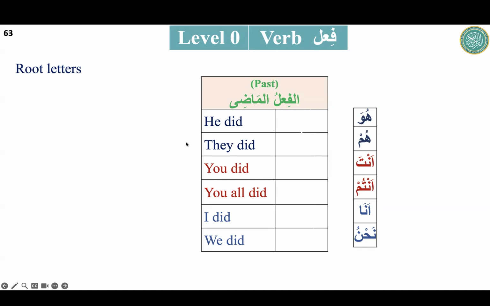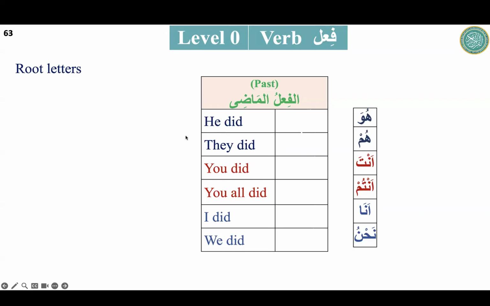Up till now, we already know the detached pronouns huwa, hum, anta, antum, ana, nahnu. If I know the Arabic term for did, I can make it with their help. But you will see something interesting here. There will be no need of two words. There will be a single word, a single verb, and that single verb will cover both things, the doer and the action.